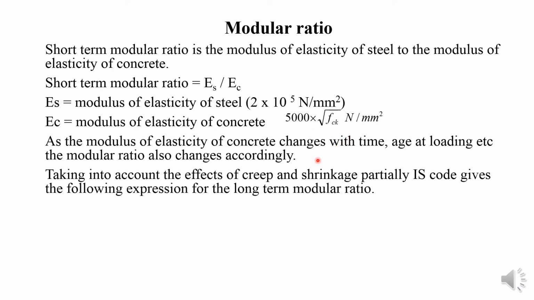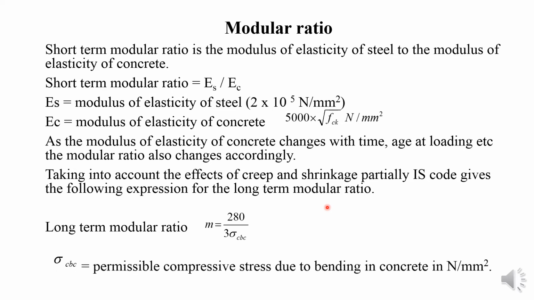The modulus of elasticity of concrete changes with time, with the age at loading. The modular ratio also changes accordingly. Taking into account the effect of creep and shrinkage, partially, the IS code gives the following expression for the modular ratio. The long-term modular ratio m is equal to 280 divided by 3 sigma cbc. Sigma cbc is nothing but the permissible compressive stress due to bending in concrete in Newton per mm square.